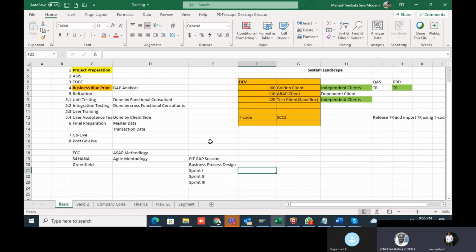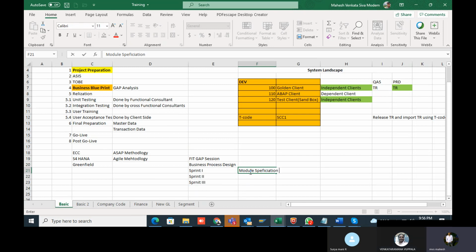Transactions only will be shown, session wise and time wise. For example, for FI, finance related transactions only will be shown in the sprint one session. I will prepare the test scripts also, module specific.